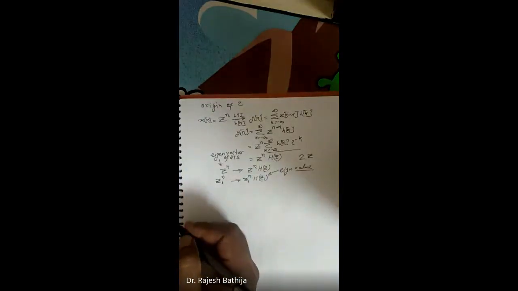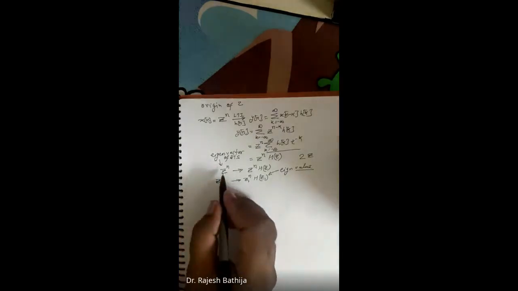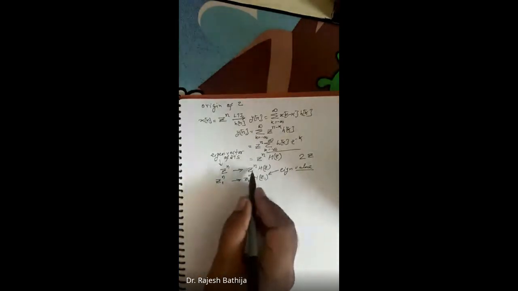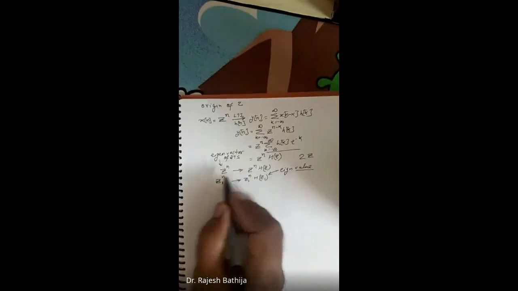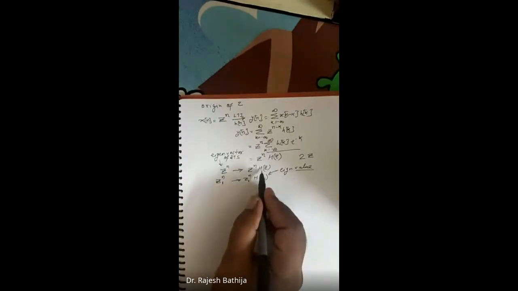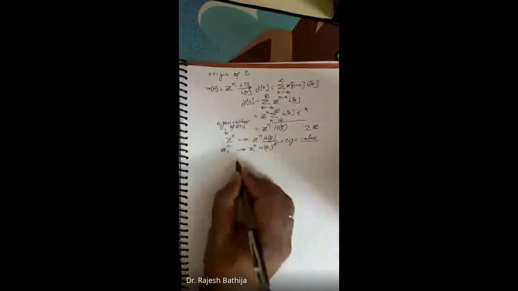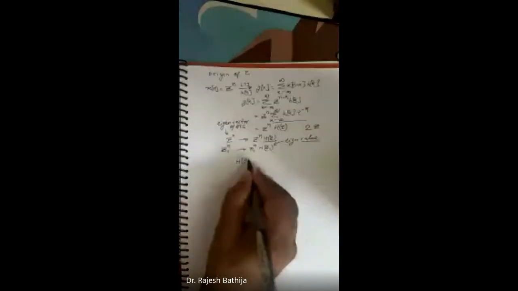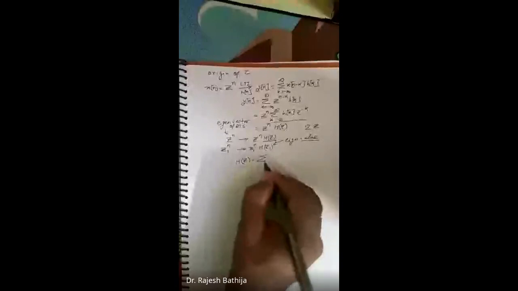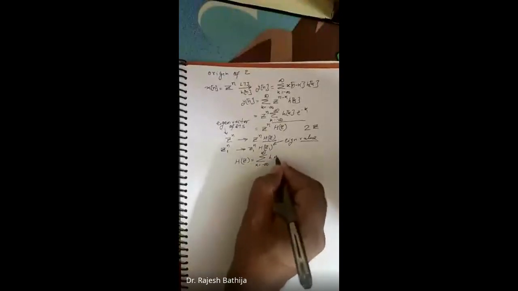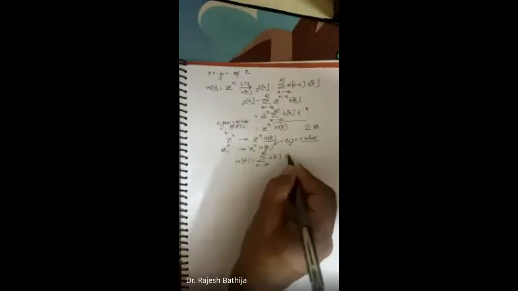An eigenvector is nothing but that system input which will provide us an output the same as the input multiplied by some constant. So that is about z to the power n, and from this we get the definition of the z transform. H of z is given by the summation over k from minus infinity to infinity of h of k z to the power minus k.